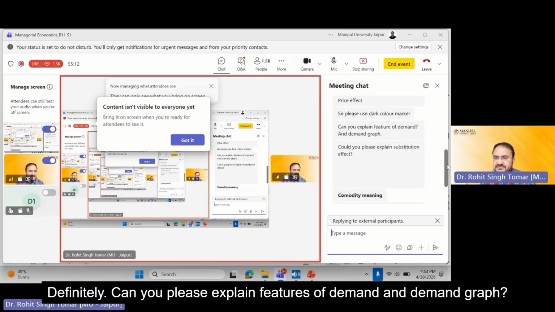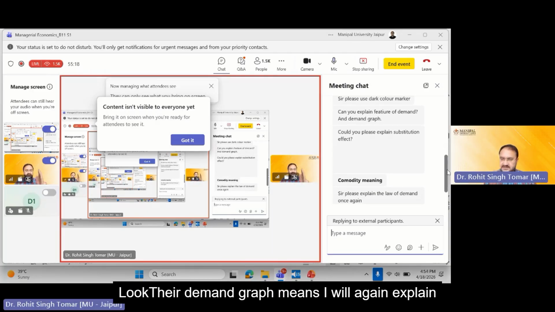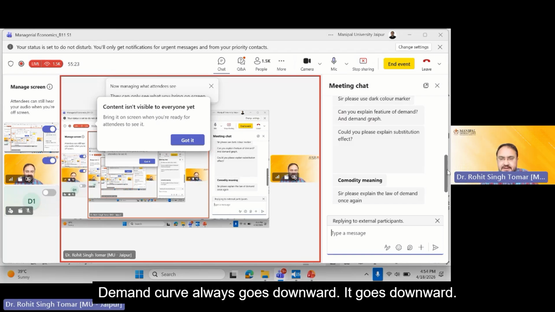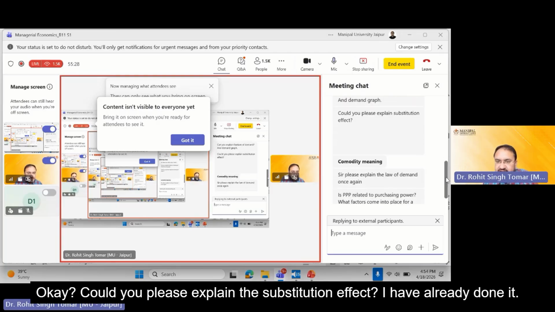Can you please explain features of demand and demand graph? There, demand graph means, I will again explain it. If the price increases, demand decreases. Demand curve always goes downward. It goes downward, right? Could you please explain the substitution effect? I have already done it.